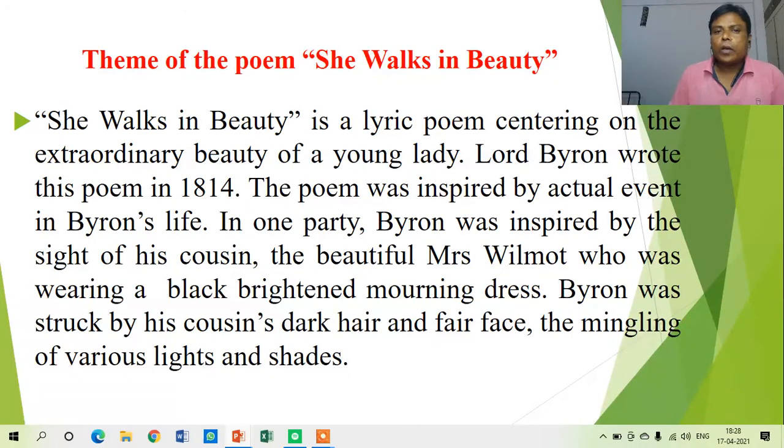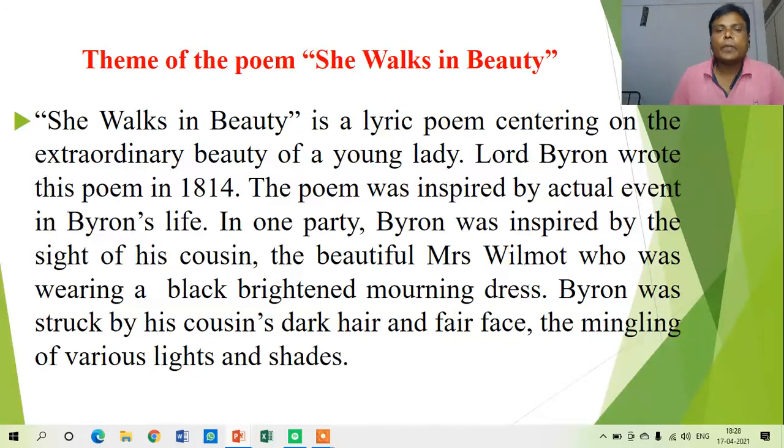Friends, the title of the poem, She Walks in Beauty, itself suggests the theme of the poem. So let us discuss the theme. She Walks in Beauty is a lyric poem. We know very well about the lyric poem. Lyric is one of the types of poem, as poems are written in several types. So this is a lyric poem, and it centers on the extraordinary beauty of a young lady.